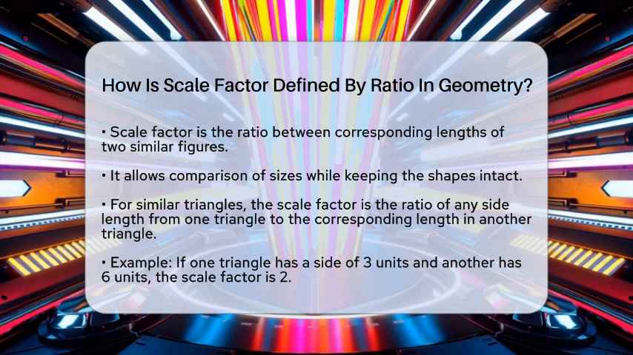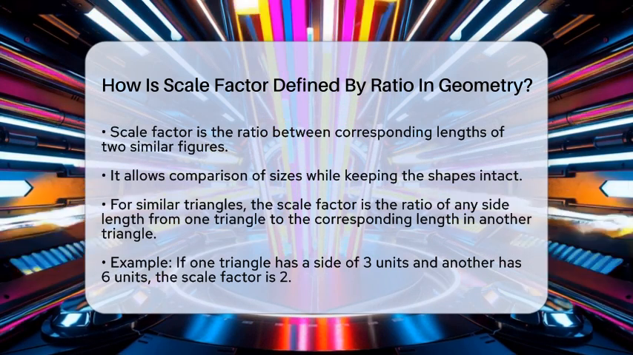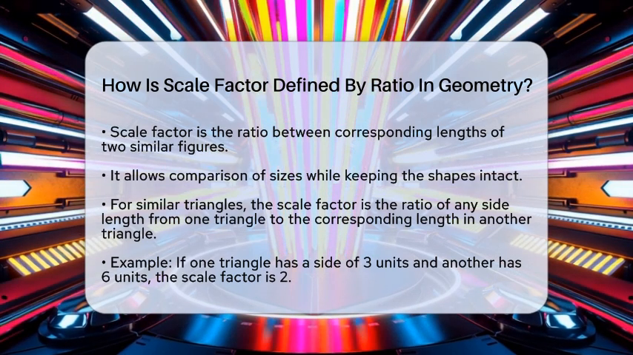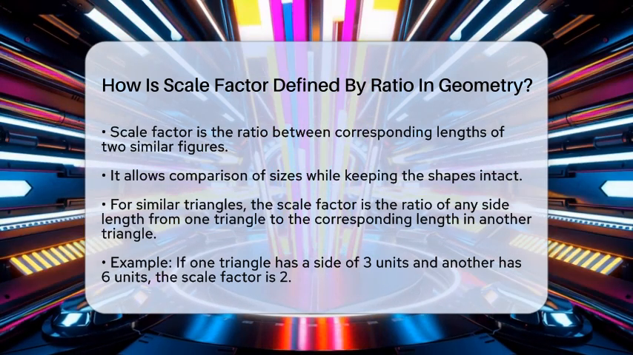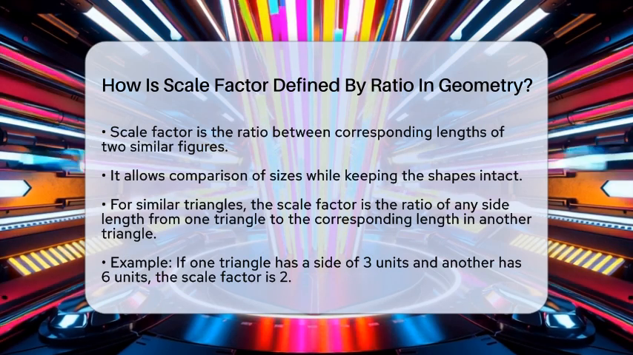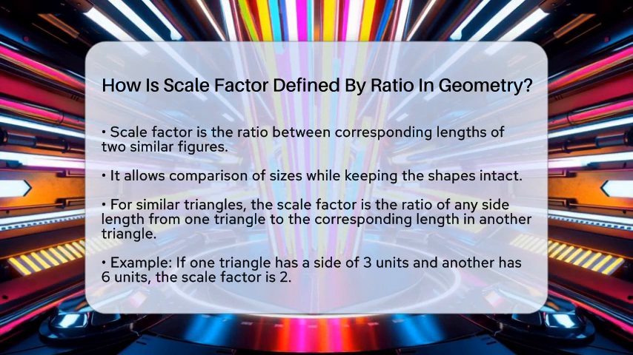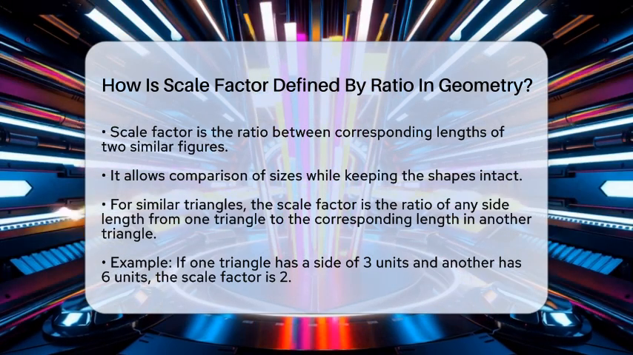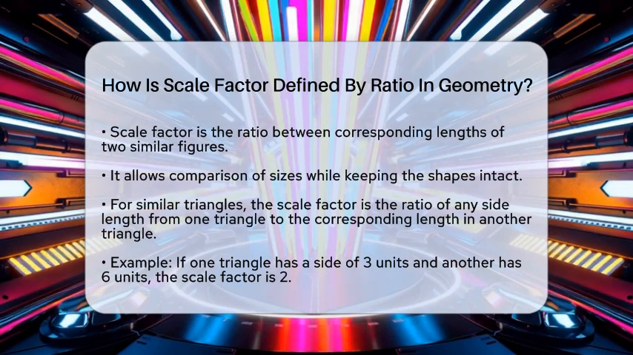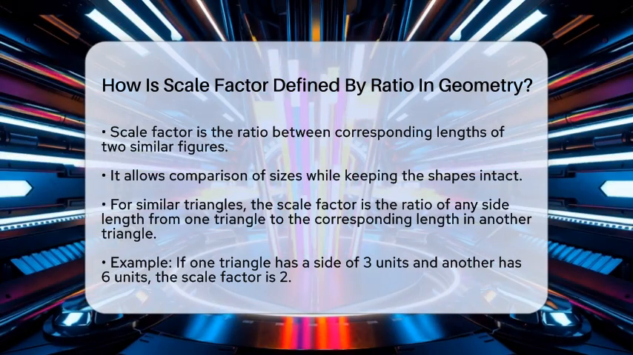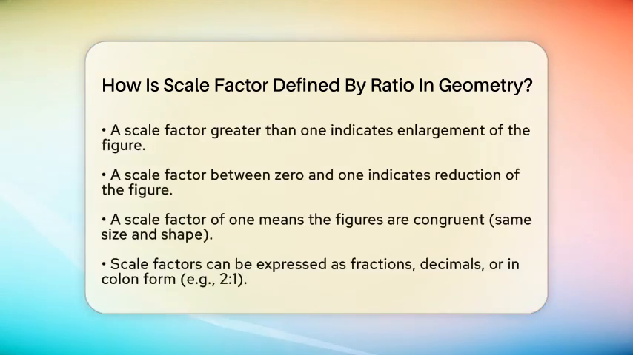This ratio reveals how much one figure has been enlarged or reduced compared to another, all while maintaining the same shape. Let's break this down. Imagine you have two triangles that are similar. The scale factor is simply the ratio of any side length in one triangle to the corresponding side length in the other triangle. For instance, if one triangle has a side length of 3 units and the other has a side length of 6 units, the scale factor is 2. This means that every length in the new triangle is twice as long as in the original triangle.